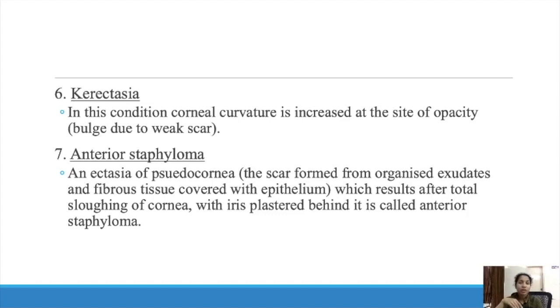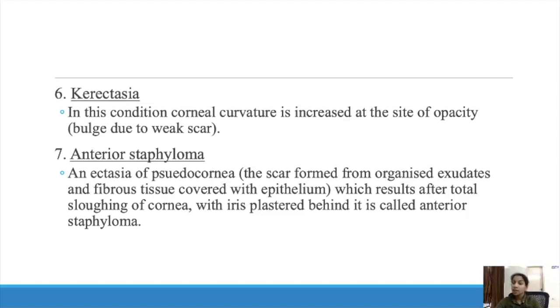And anterior staphyloma, where the pseudocornea will be pushed out along with the iris, which is stuck behind the pseudocornea. And also facet. Corneal facet means if there is less fibrous tissue, the scarred portion will get depressed. It's not bulged, it is depressed. Then it is known as corneal facet.